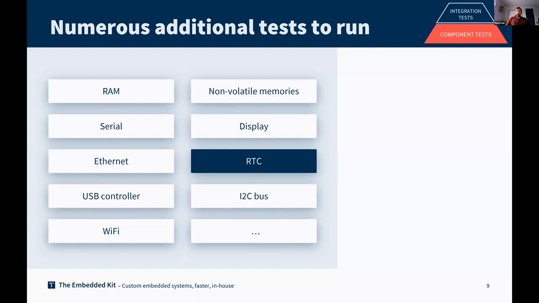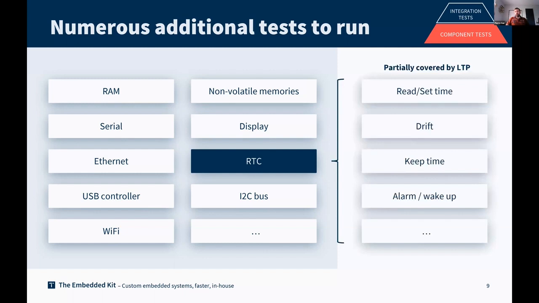For example, the RTC, so we have the real-time clock, the management of the time in the system. We can imagine integrating different levels of tests that could all be automated, and where automation really fits well. So read the time, set the time, compute the drift of a specific RTC. Some systems do not have an NTP sync, and we can imagine that we would like to check if there is a drift, and that could be really well done in an automated way.